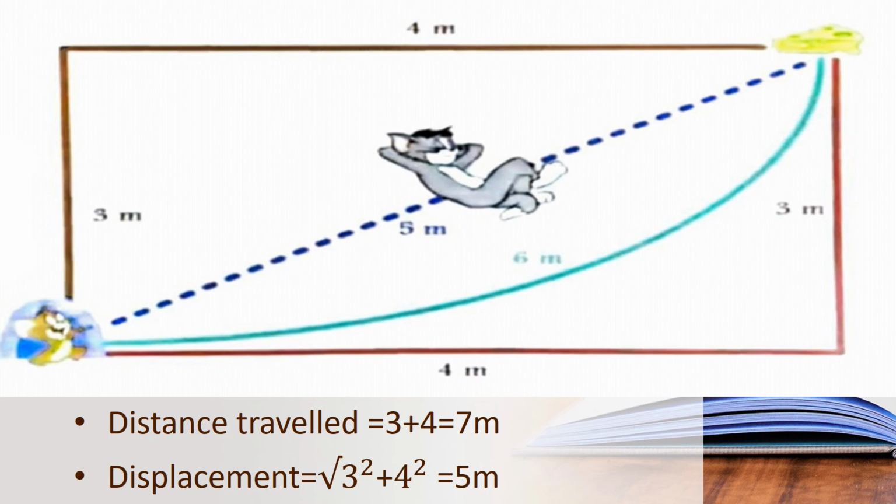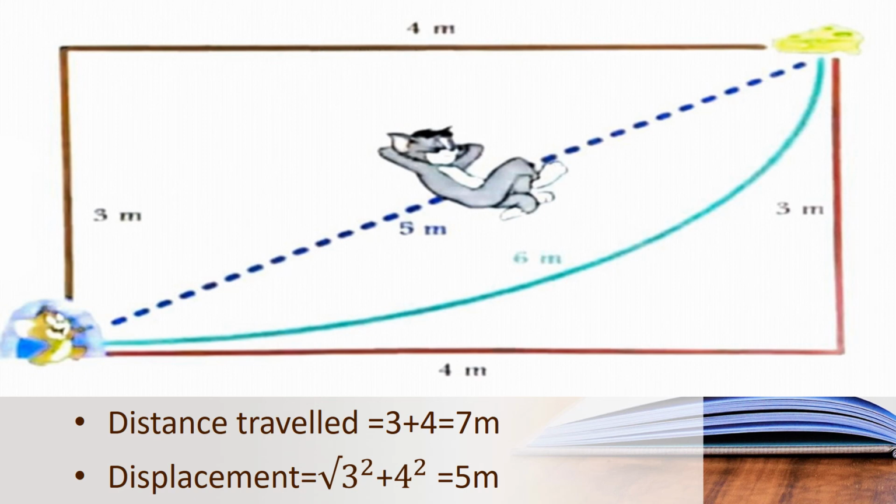So what is meant by distance? Distance travelled is the actual length of the path taken by a moving body from the initial to the final position. Jerry had taken the first path, 3 meter and 4 meter. That is the path Jerry had chosen to take that cheese. But what is meant by displacement? Displacement is the shortest distance travelled by a moving body. Which is the shortest distance? The shortest distance is 5 meter, where Tom was sleeping in that path. That is the shortest distance. So that path is called displacement.